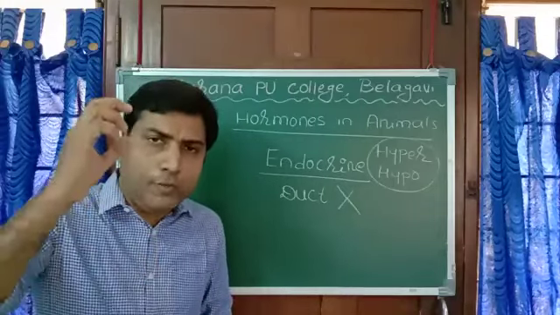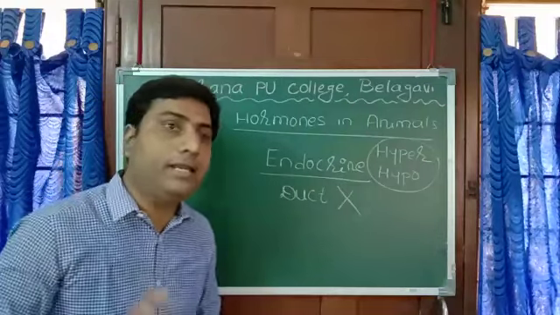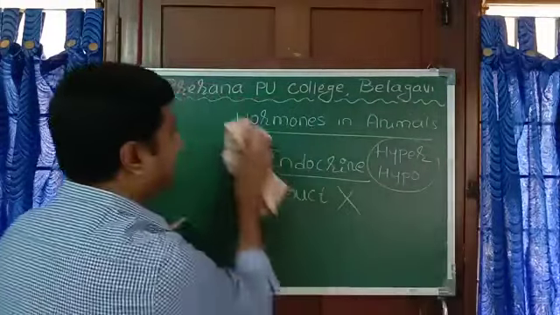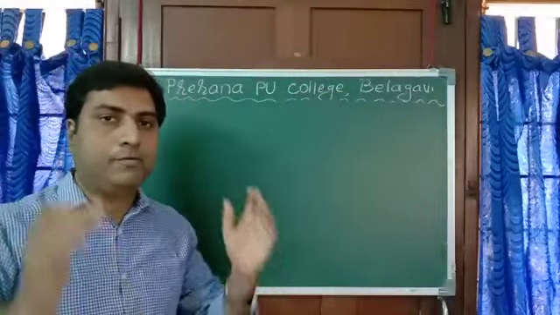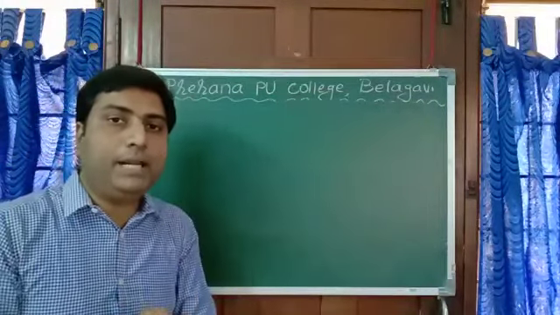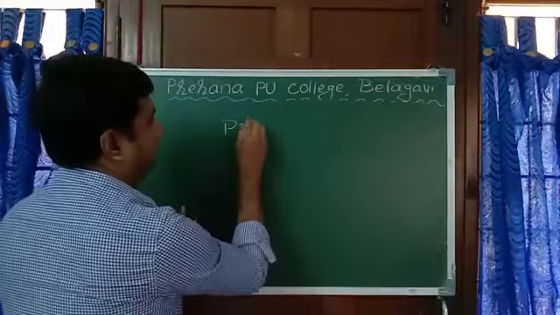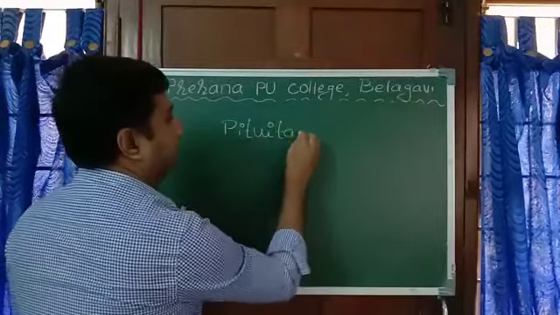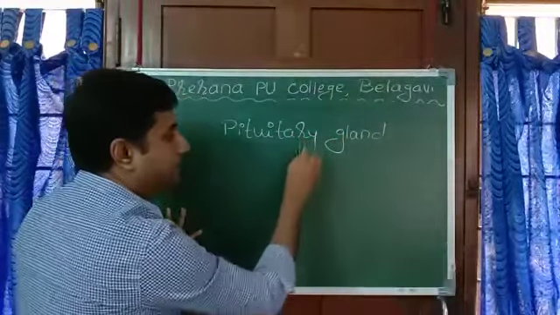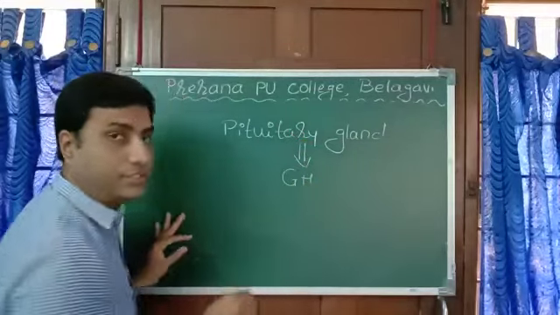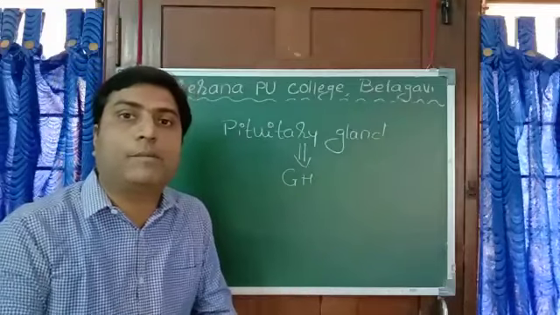Let us have a quick look over the different types of endocrine glands present in our body and their important functions. We'll start from the head. Near our brain there is one gland called the pituitary gland, and the hormone released by this is commonly called GH. GH means growth hormone. It controls or regulates growth of our body.